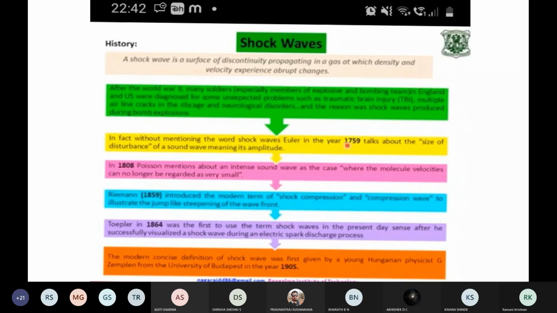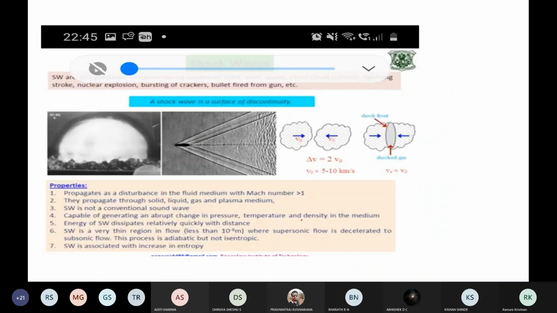When the sound wave you are hearing is very intense, I cannot consider the molecular motion small. That is, they are talking about shock waves. Then in 1859, again they started talking about shock compression and compression waves. This is how they were able to think that shock waves exist.